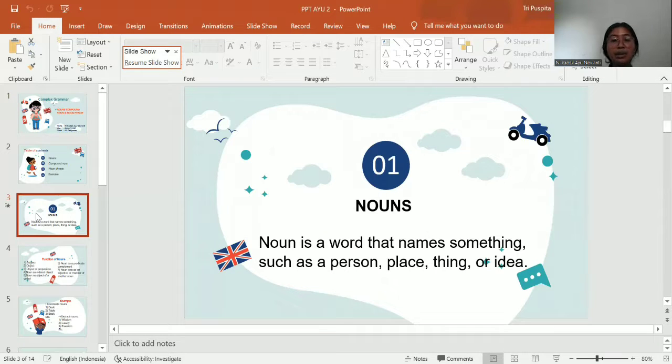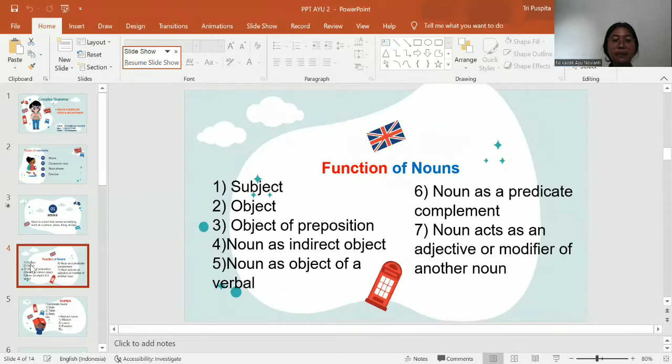I think you are familiar with the word noun. Noun in Indonesian is kata benda. The definition of noun is a word that means something such as a person, place, thing, or idea. Noun has seven functions. The first is subject.